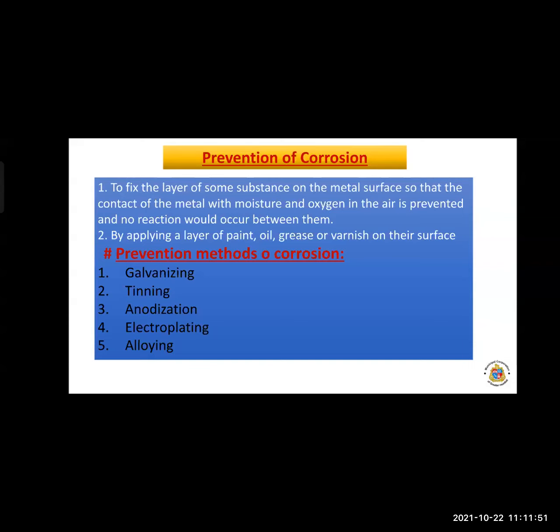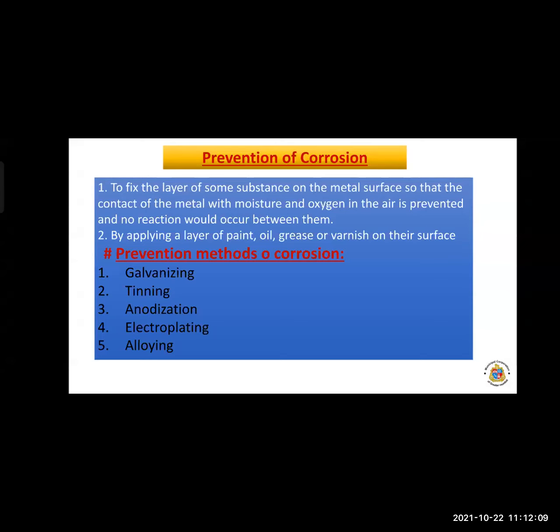It prevents contact with oxygen, air, or moisture. Second is applying a layer of paint, oil, grease, or varnish on the surface. So these are the basic preventive methods.